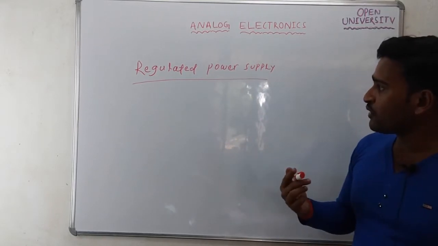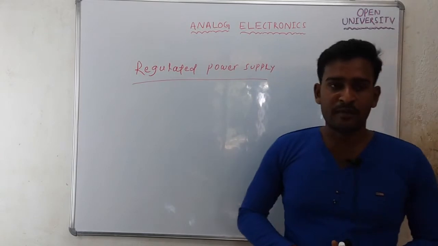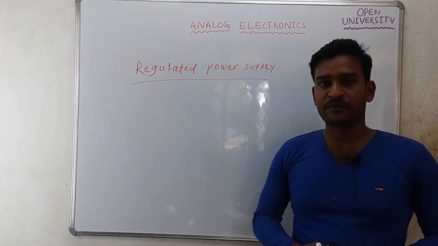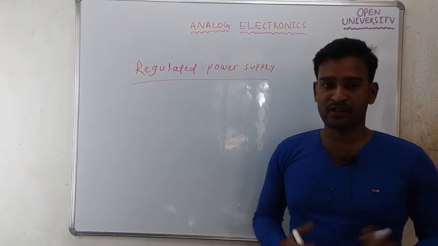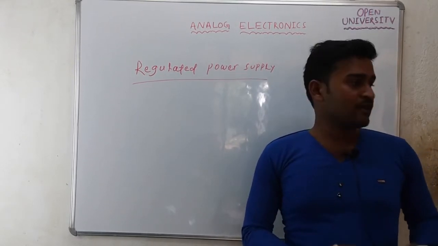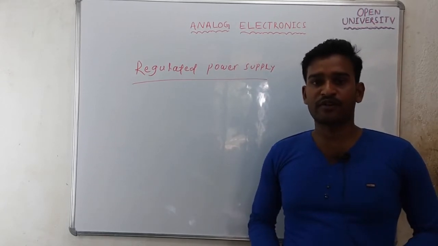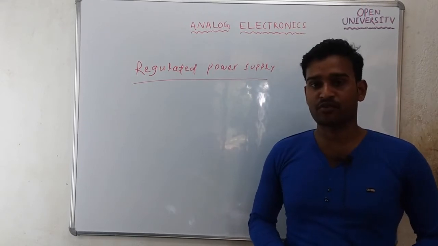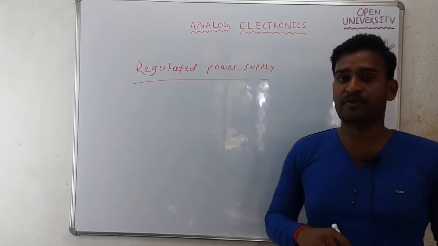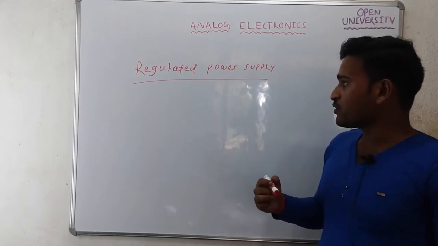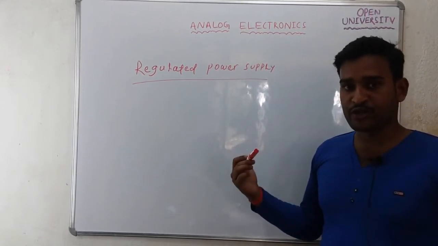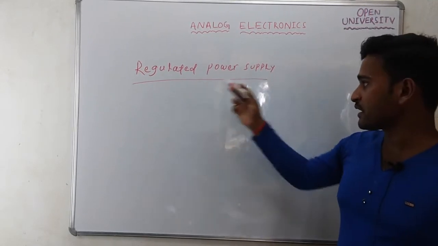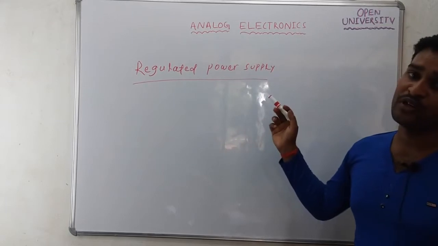Why do you need to convert AC power into DC power? Because most of the electronic circuits and appliances operate on DC power. We have AC power available, but you need DC power to operate any electronic circuit or appliance. So in order to convert AC to DC, this regulated power supply will help. This regulated power supply will convert AC power into DC power.